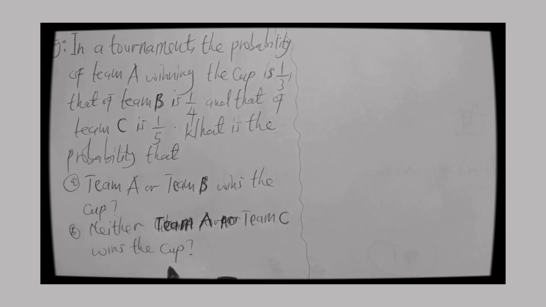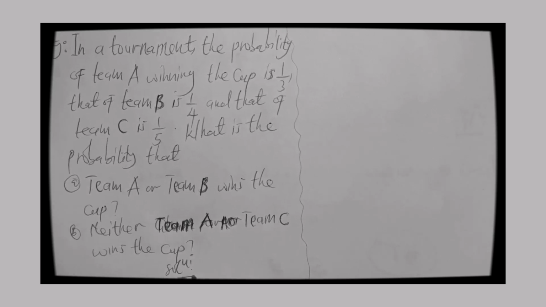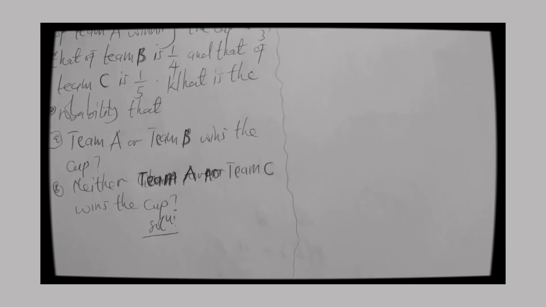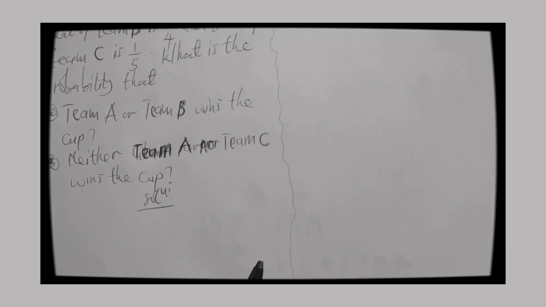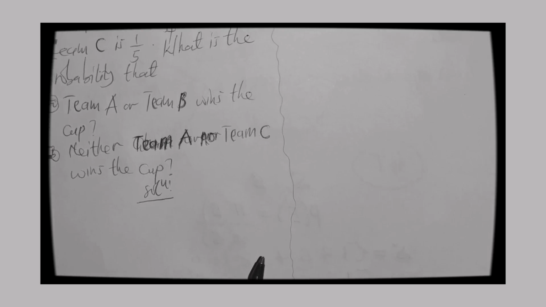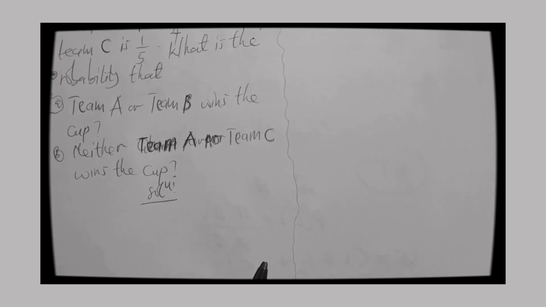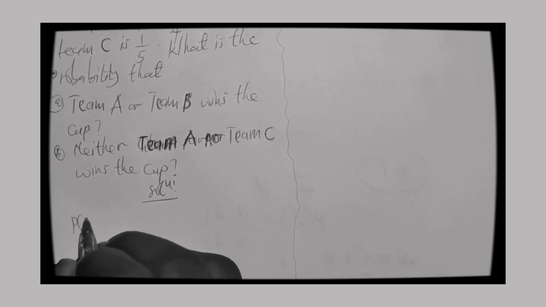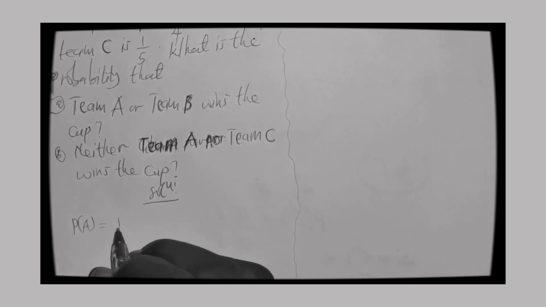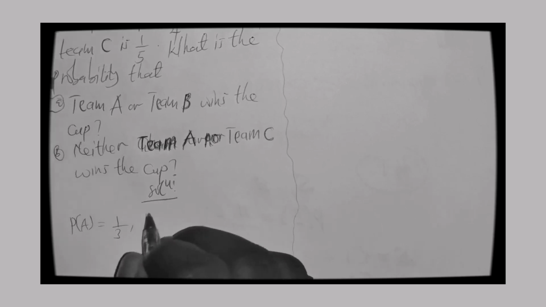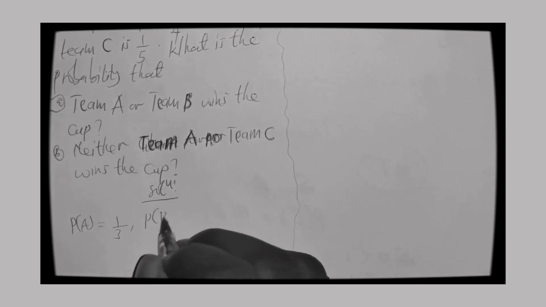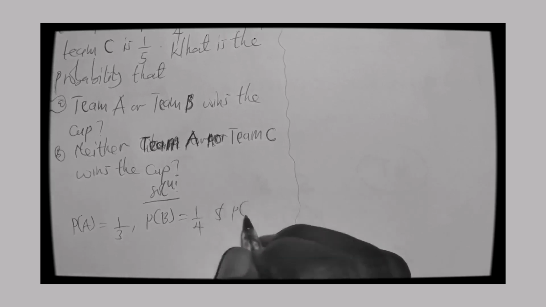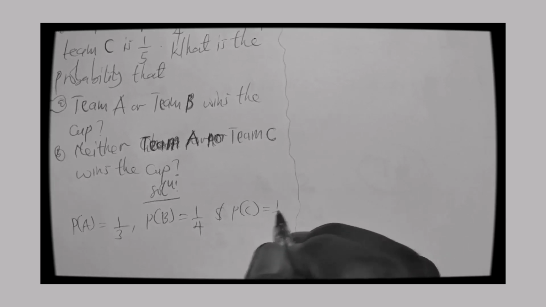So therefore, I can move along to conclude. We know that the probability of team A in the question was 1/3, the probability of team B was 1/4, and the probability of team C is 1/5.